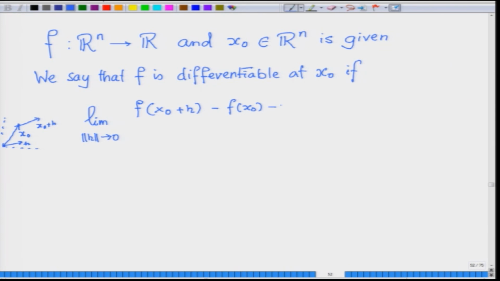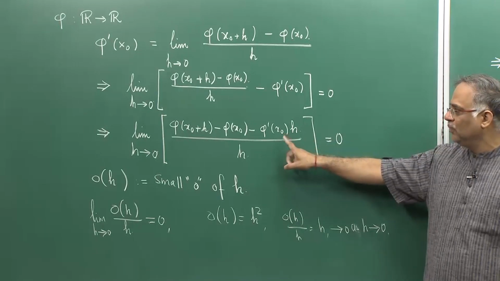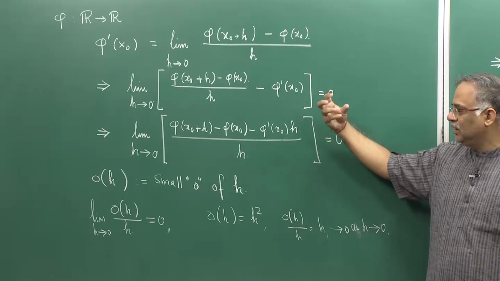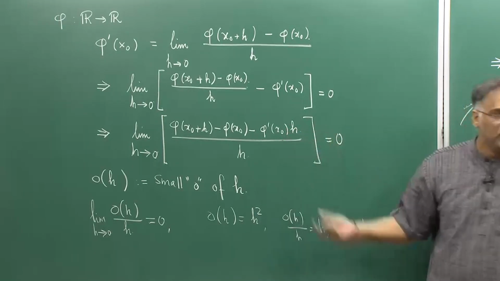So, what is the derivative? Let me write down: there exists a vector v such that the limit of v dot product h. Earlier I was multiplying the derivative with h, but now when I come to higher dimension the notion of multiplication changes to dot product, which is the most natural generalization. So, we put the dot product.